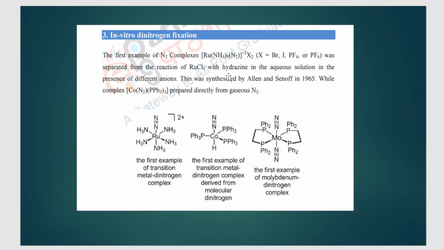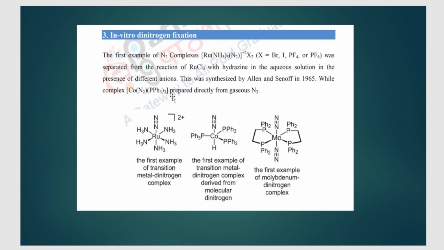Okay, one is with ruthenium. The first example that they found, when they were working on this, the first molecule that was synthesized, was also a ruthenium complex. Here you can see that there is dinitrogen attached to this ruthenium transition metal, correct? After that, this dinitrogen undergoes several intermediate steps, and then it is reduced to ammonia later on.